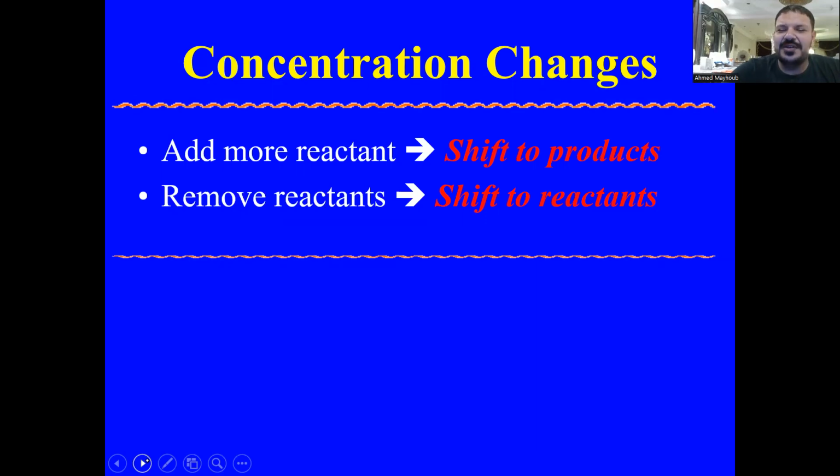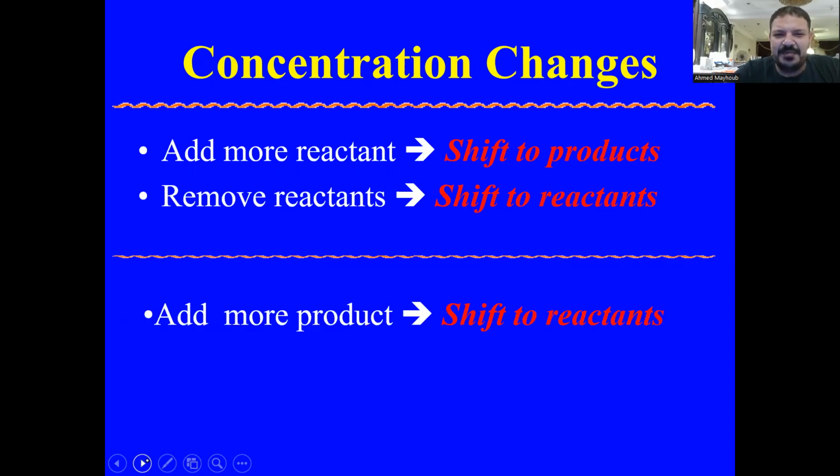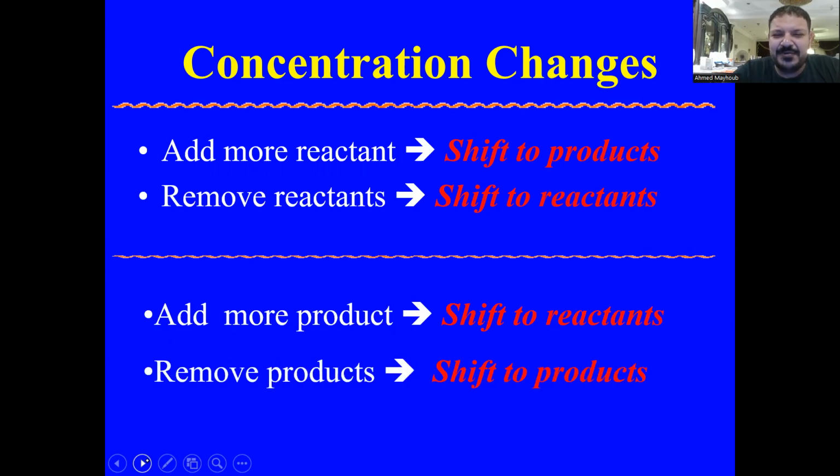If we add more reactant, you shift the reaction in the direction of increasing the product percentage. But if you remove the reactant, the reaction will go in the backward direction to regain the lost reactant. What about the product? If we add more product, it shifts the reaction to the left side, in the direction of regaining the reactant. And if you remove the product, it will shift to form more product.